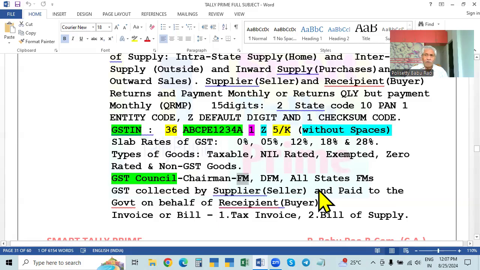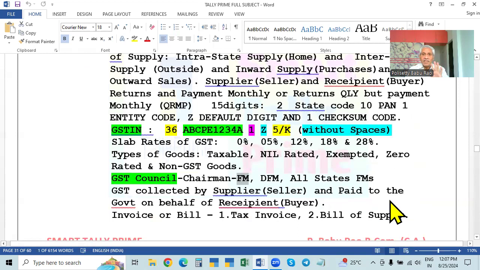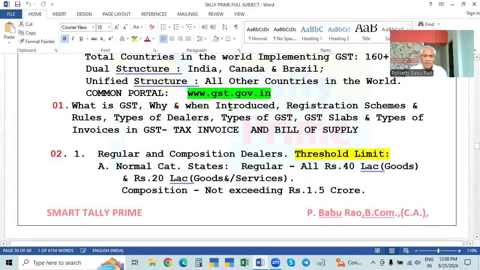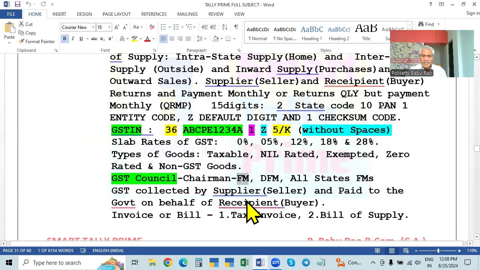They will meet once every month or once in 2 months. Until now, already 43 meetings are over. They will discuss different things and make a recommendation to the Government of India Finance Department. On the recommendation of the GST Council, they will take decisions and make amendments in the Act, or issue circulars and notifications, and implement the decisions, changing the rates as well as the forms and whatever is related to the forms and everything in the GST portal. Everything will be decided by the GST Council.